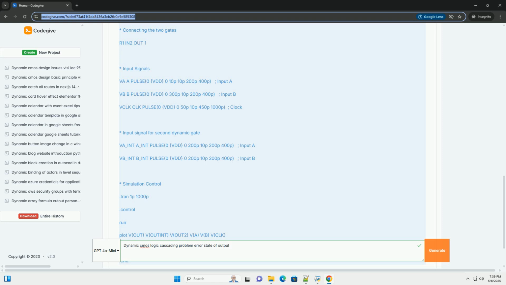Benefits of domino logic. Monotonic inputs. The inverter ensures that the input to the next dynamic gate is monotonic, only transitions from low to high during the evaluation phase. This prevents spurious switching and improves robustness. When the previous stage's evaluation is complete, the input to the next dynamic gate transitions from low to high only.